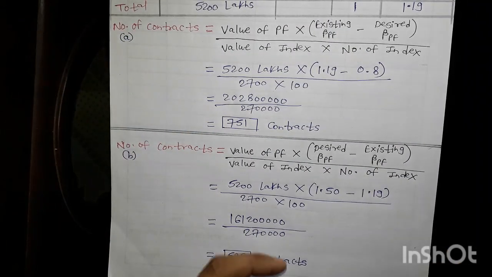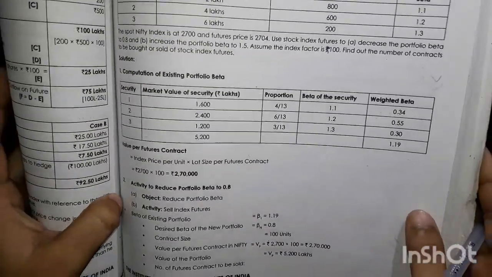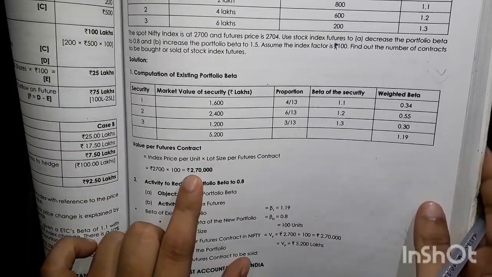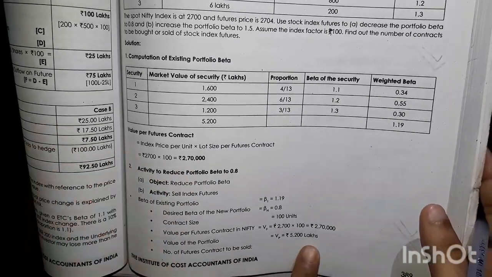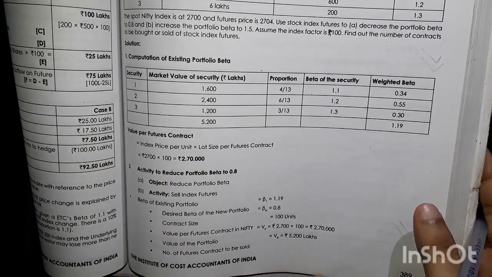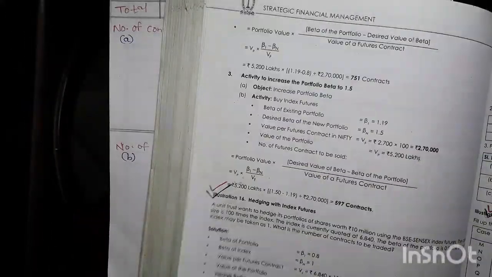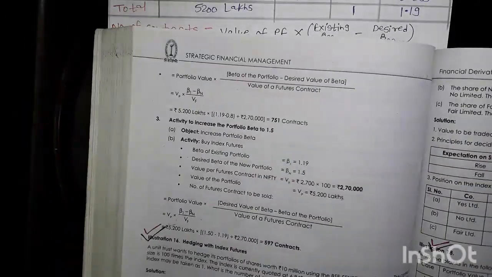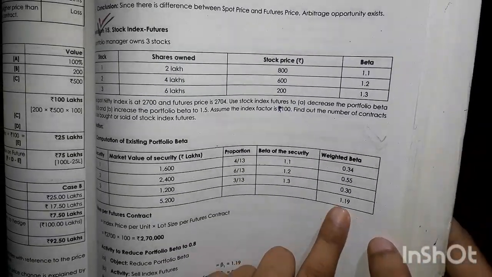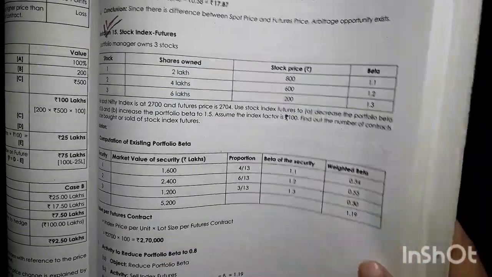597. Okay, let's check the answer. This is the division part, 2,70,000. After that, the value of portfolio, 5,200 total in lakhs. After that, beta. See, here the existing beta is 1.19.